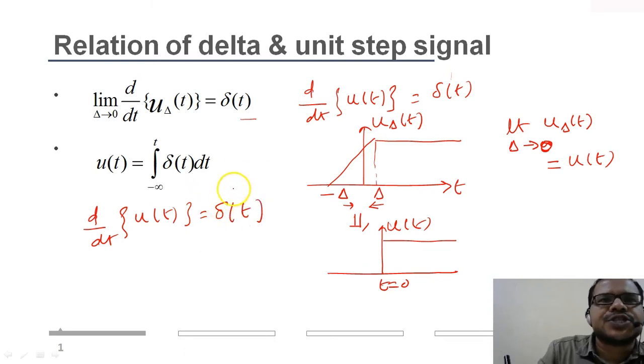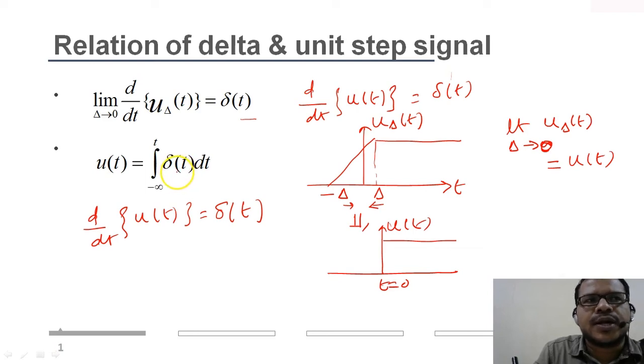And the reverse process, the inverse of differentiation, is integration. If you take the integral of delta(t), it will give you a unit step. So they are both inversely related to each other.